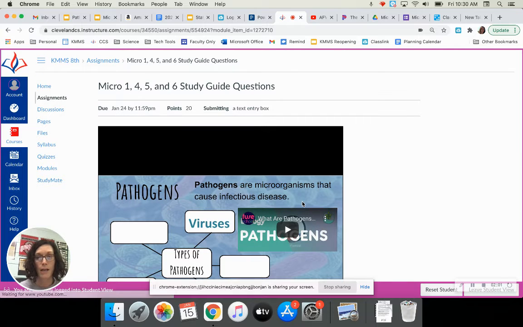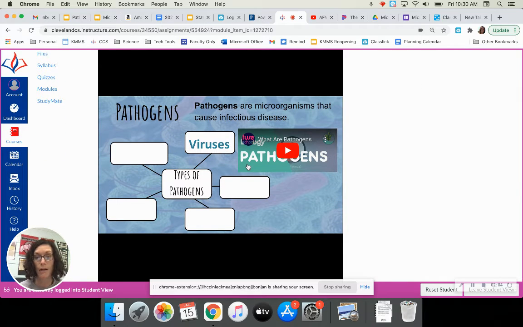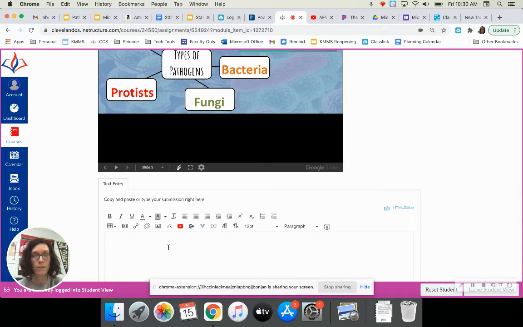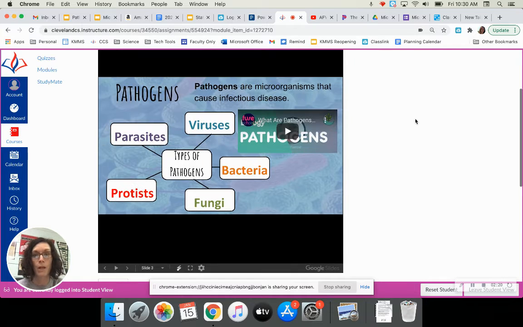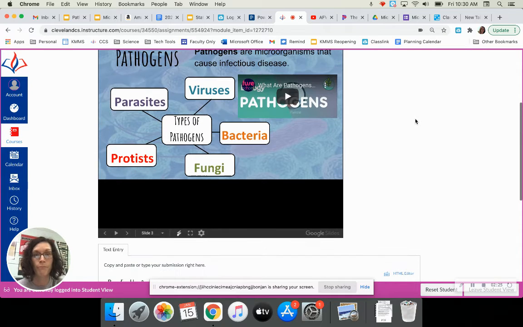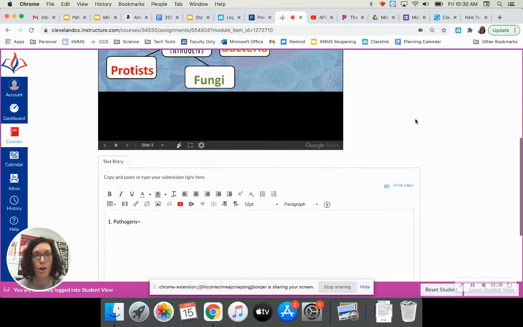And they're going to kind of bounce back. You can use your arrow keys on your keyboard to help you go through those. But the answer is right here on this slide. Pathogens are microorganisms that cause infectious disease. So I would go down here and type that information. Pathogens, and if I want to shorten it, I can just say pathogens equal microorganisms that cause infectious disease. All right, and then go on to number 2.